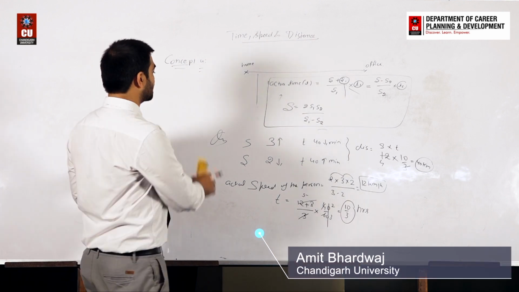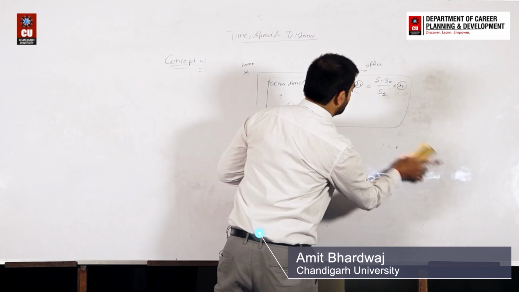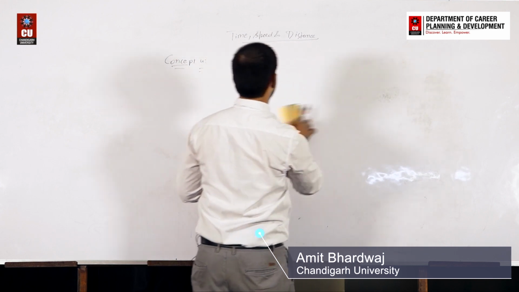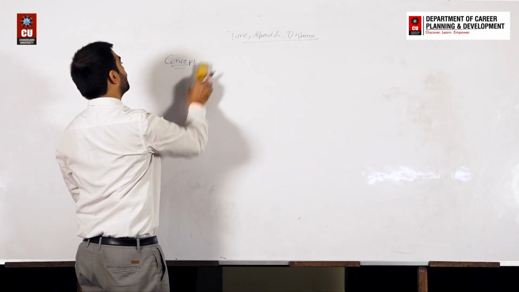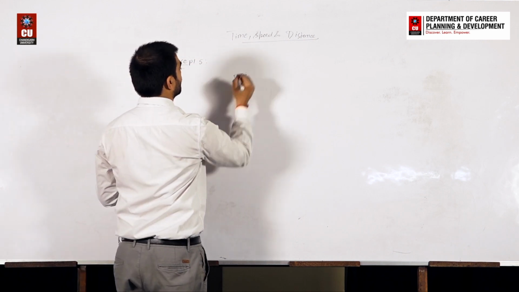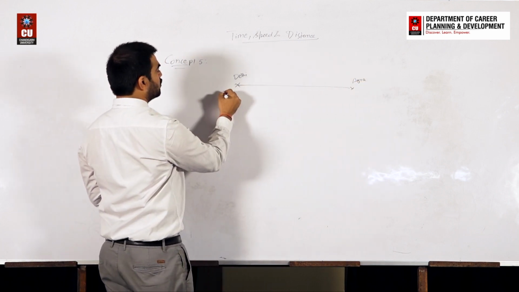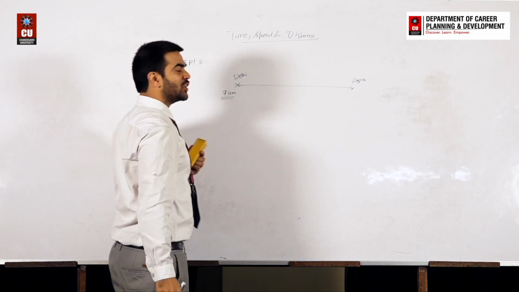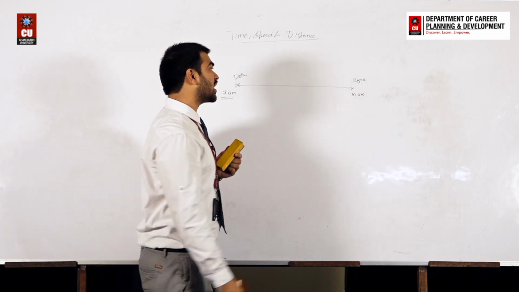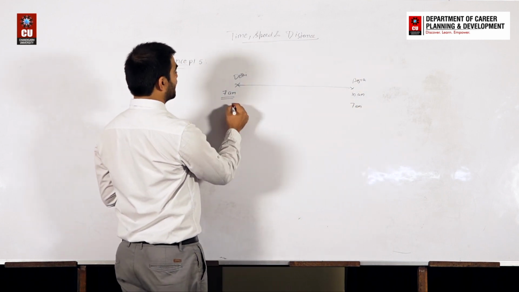Now proceed to the next part. Let's say there is only time given. So how can you find out the distance, speed and all? Let's say, for example, concept number 5. Let's say this is Delhi and this is Agra. Let's say you start to move from Delhi at 7 a.m. and you reach Agra at 10 a.m. And the same person starts to move from Agra at 7 a.m. and reaches Delhi at 11 a.m.